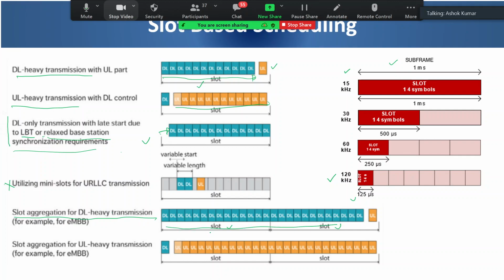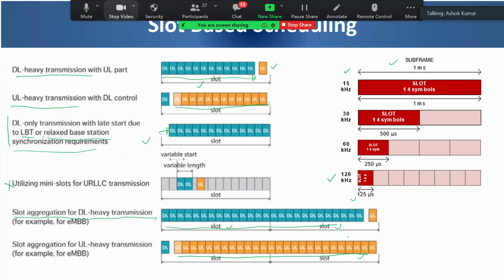If video streaming is going on and it is likely to continue, more than one slot gets allocated at the same time, right? Even before the start of the slot, allocation has been done in advance. Similarly for the uplink also, it is possible to aggregate some of the slots. So this is called slot based scheduling of 5G.